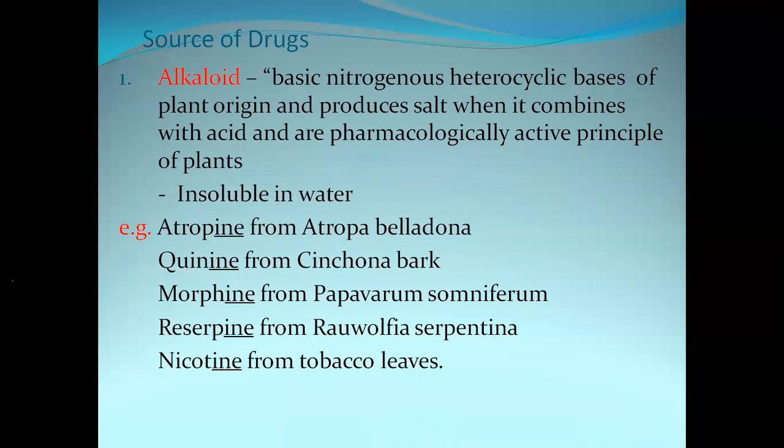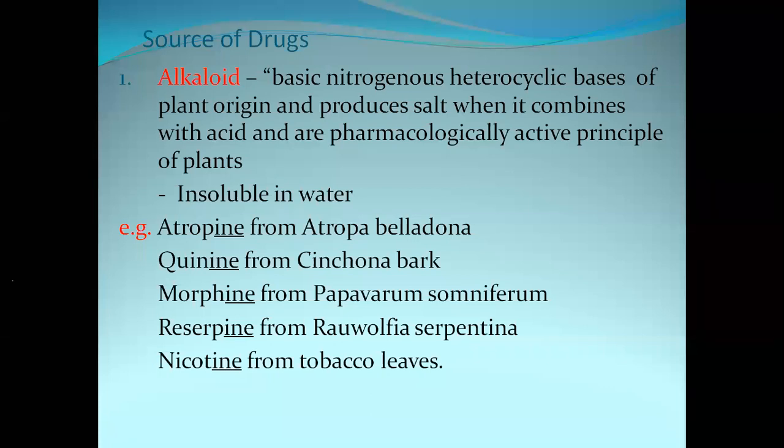Now, the next one is the source of drugs. From where are these drugs and medicines produced? First is alkaloid. I will define the alkaloid, then I will explain the source.